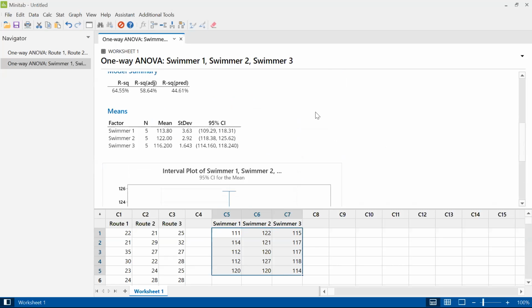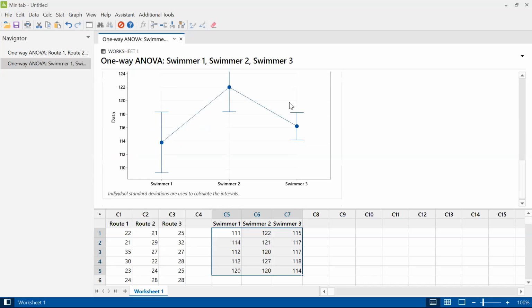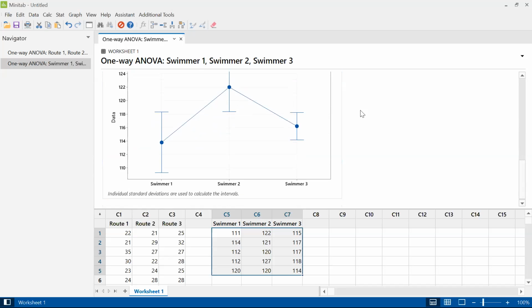Okay, so we got a small p-value. We're saying that we're rejecting the null hypothesis. We do not think that they're all equal. But visually, it looks like the way that they're not equal is that swimmer 2 is definitely slower. And maybe we don't actually know that there's a difference between 1 and 3. We would have to run another test. Maybe we should do that.